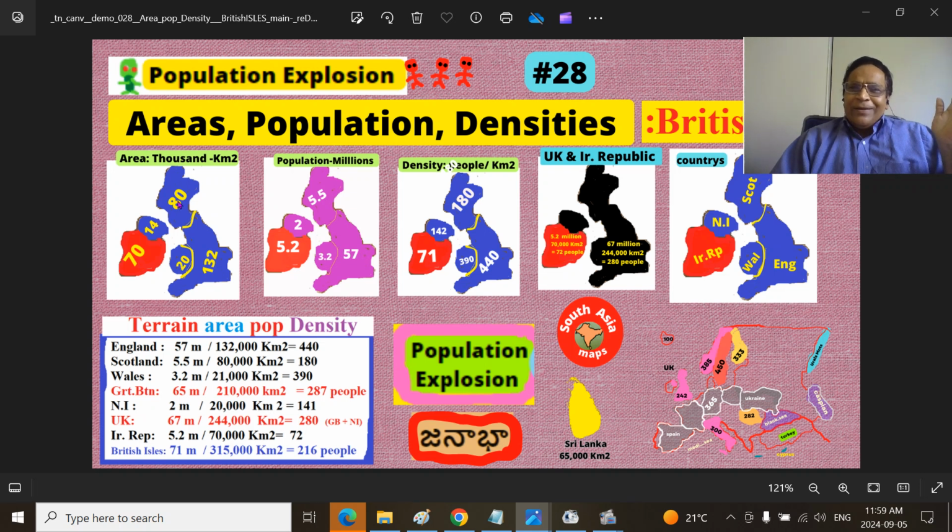You get 100, you make it 80 here, 20 here. So you got here the entire Great Britain. If Scotland is 80, remember the entire island of Ireland is round about the same. 70 plus 14 is 85. That makes it pretty much easier. A little bigger than Sri Lanka.